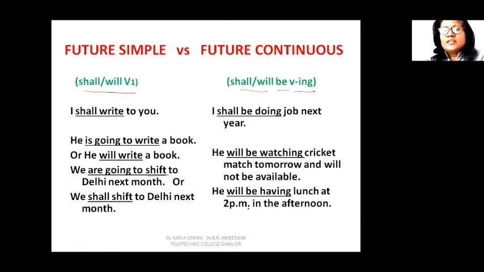He will be having lunch at 2 p.m. in the afternoon. That means if you go to meet him at 2, you will find him taking lunch, or the action of having lunch will be in progress at 2. So this is about future continuous tense. Future continuous tense means any action which will be in progress or which will be continuing in future, at any time in future.